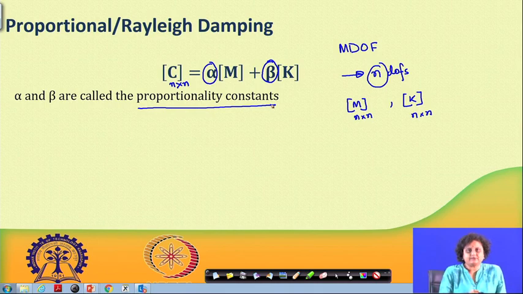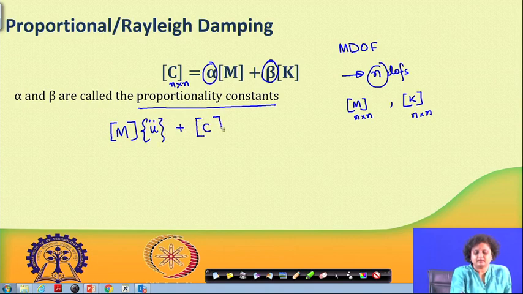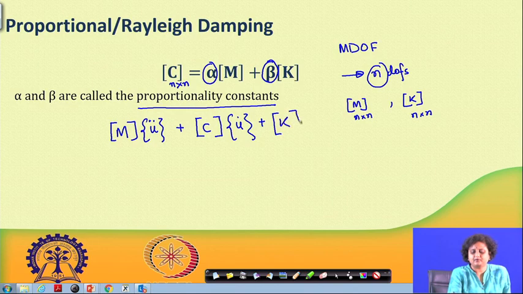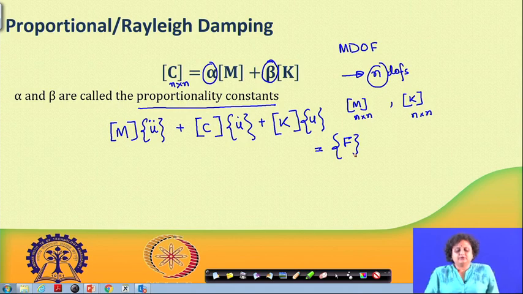If we have a system like this, the equation of motion is going to be M u double dot plus C u dot plus K u equal to f. So, this is what the equation of motion looks like.